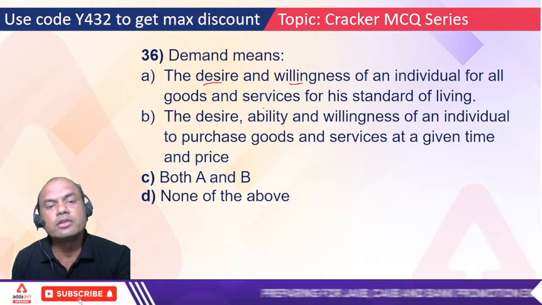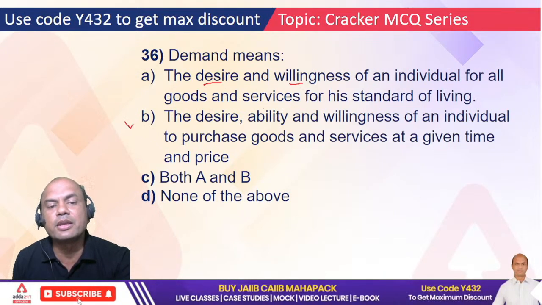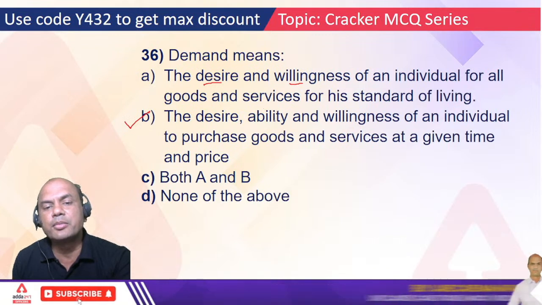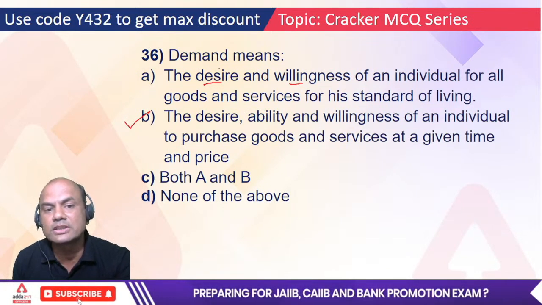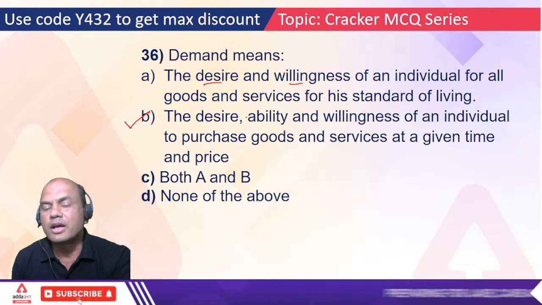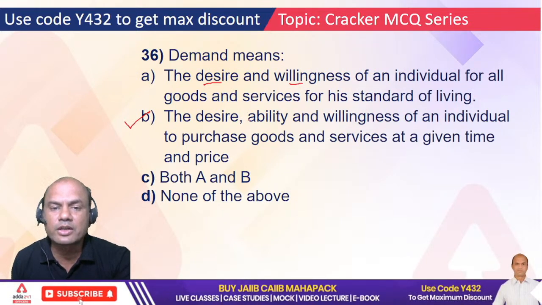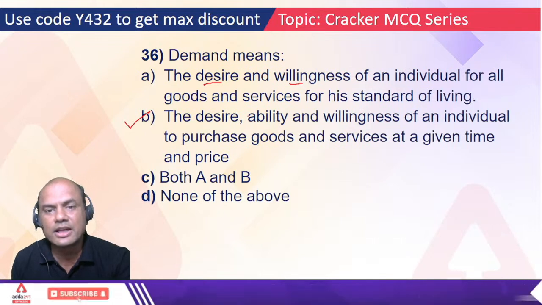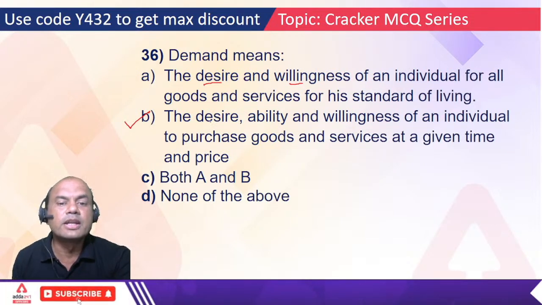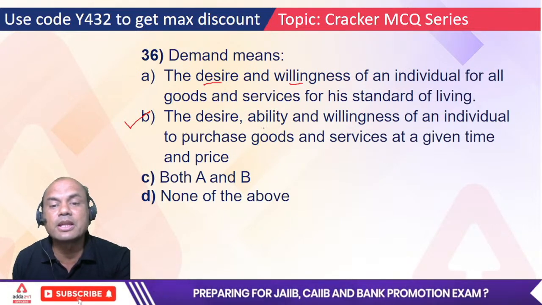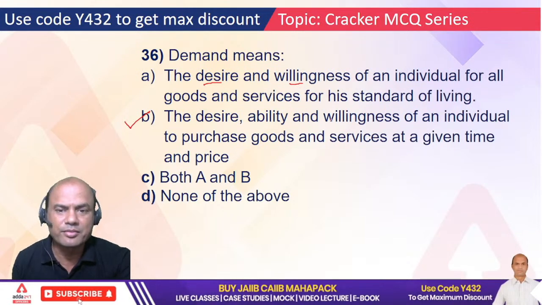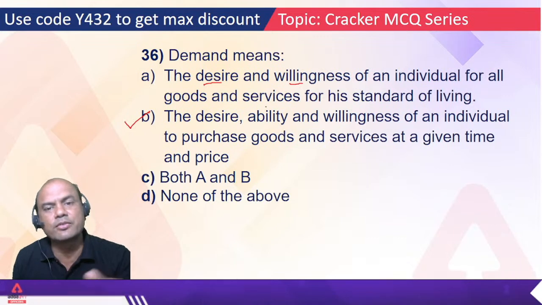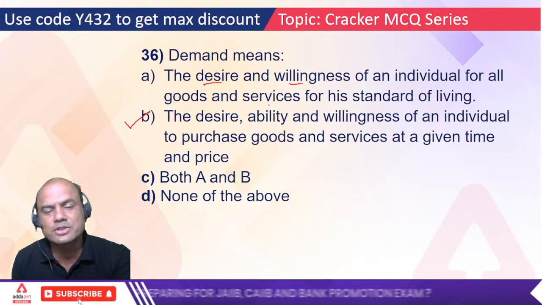So the correct answer is only B. The desire, ability and willingness, all the three things should be there, then only it's called demand. Otherwise, if wishes were horses, beggars would ride, isn't it? That's the logic. So desire should be there, ability should be there. Everyone has desire and willingness. Ability, that's a question mark.